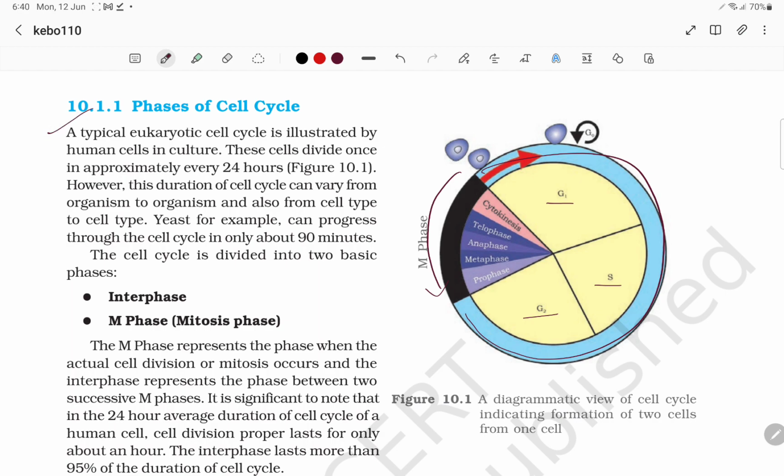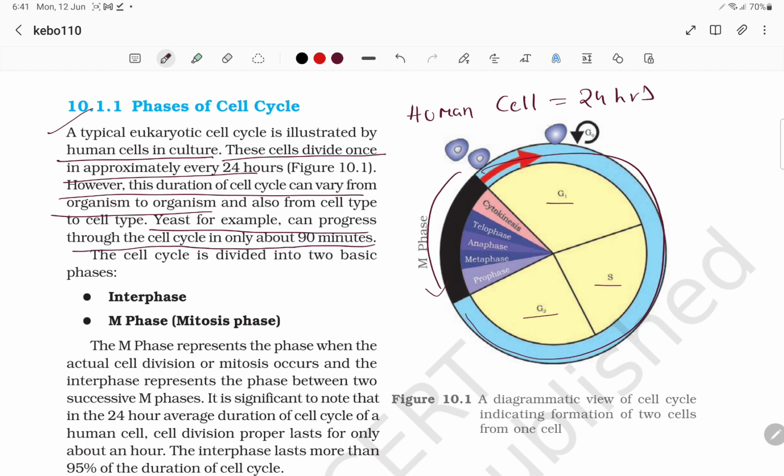A typical eukaryotic cell is illustrated by a human cell in culture. These cells divide once approximately every 24 hours; for a human cell, it takes 24 hours to divide. The duration of the cell cycle can vary from organism to organism and also from cell type to cell type. For example, yeast will go through the cell cycle in just about 90 minutes.